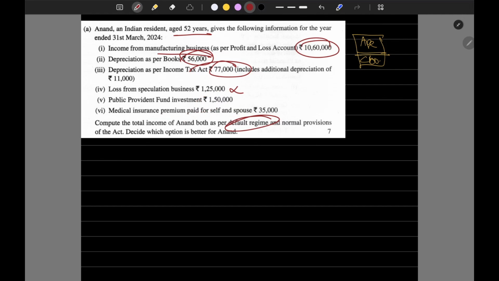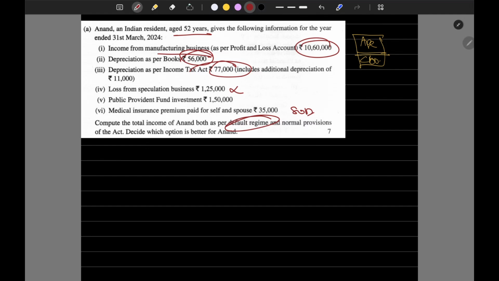This is allowed under 80D up to 25,000. If they are more than 60 years, then the limit will be increased to 50,000. Okay, so 80D. Now we can start framing the answer.